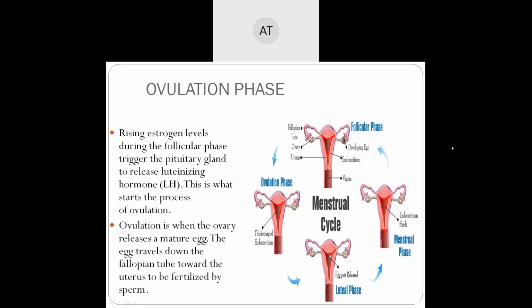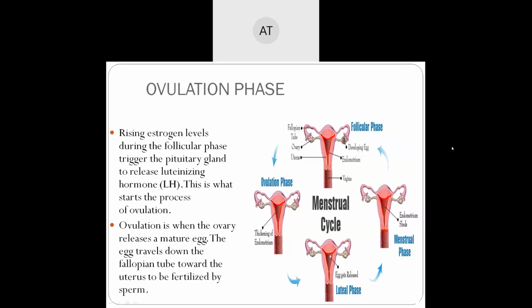Rising estrogen levels during the follicular phase trigger the pituitary glands to release luteinizing hormones.